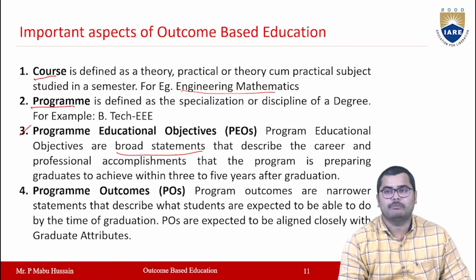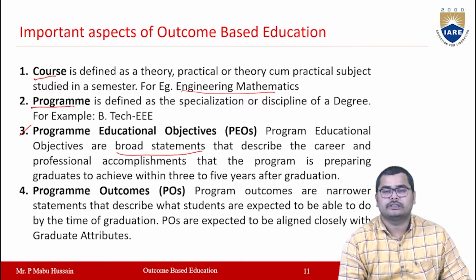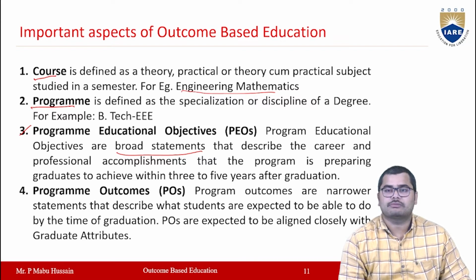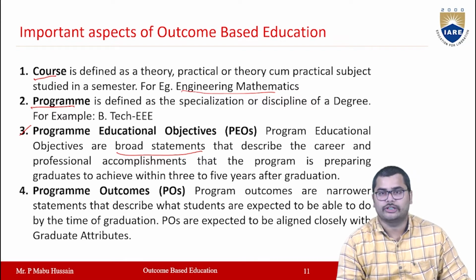Generally these PEOs are broader statements, and they will be achieved after 3 or 4 years of your students' graduation. The NBA, which is an accrediting body, will ask for the assessment of PEOs and PSOs.